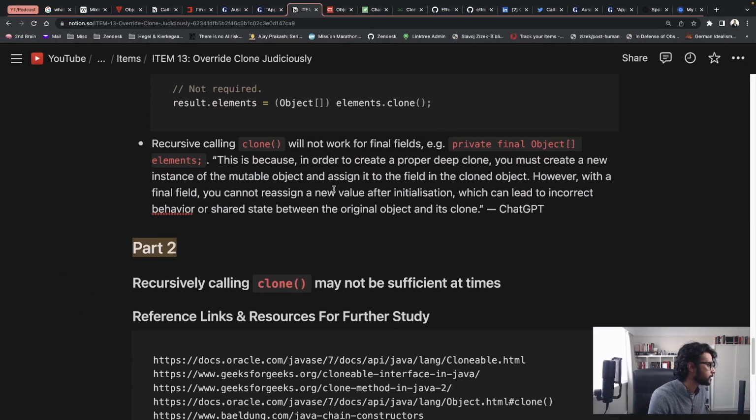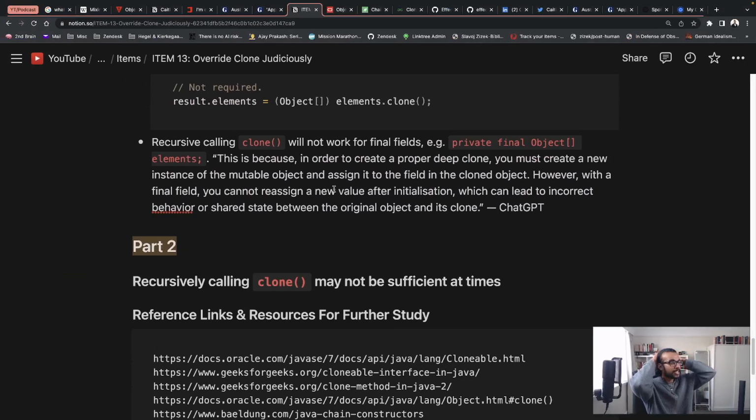And that's because, as ChatGPT states, in order to create a proper deep clone, you must create a new instance of the mutable object and assign it to the field in the cloned object. However, with a final field, you cannot reassign a new value after initialization, which can lead to incorrect behavior or shared state between the original object and its clone.